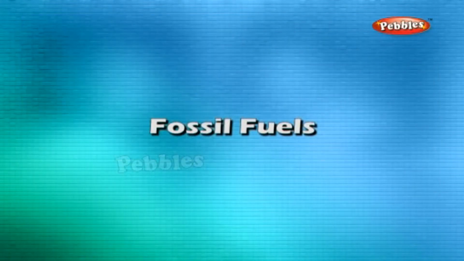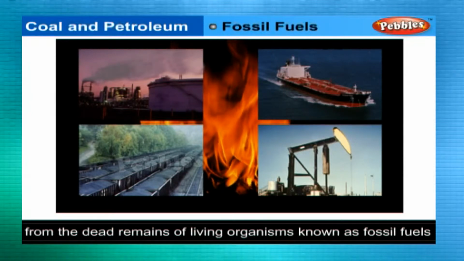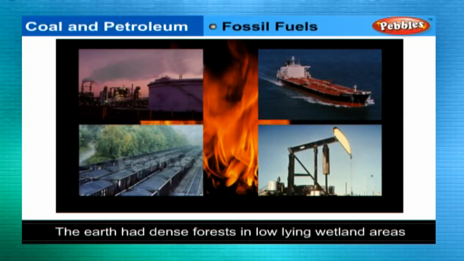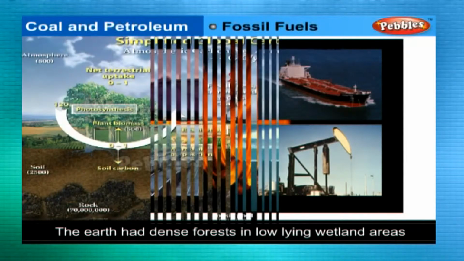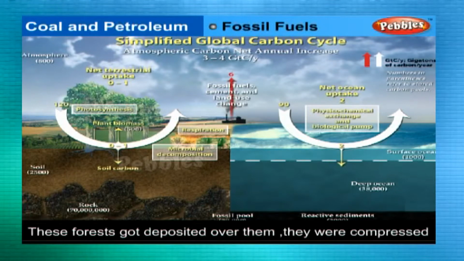Fossil fuels. Some exhaustible natural resources like coal, petroleum, and natural gas were formed from the dead remains of living organisms, known as fossil fuels. About 300 million years ago, the Earth had dense forests in low-lying wetland areas. Due to natural processes like flooding, these forests got buried under soil.